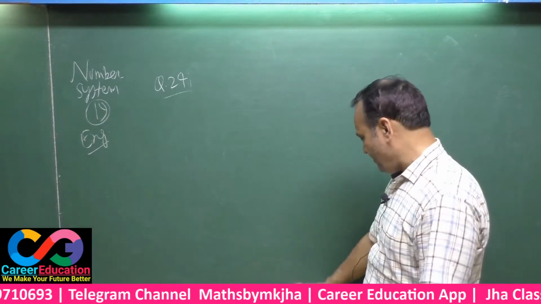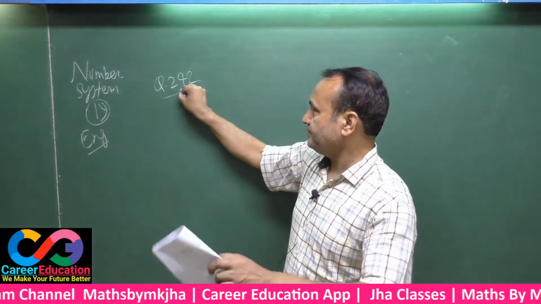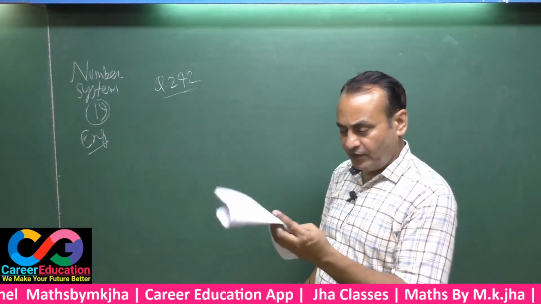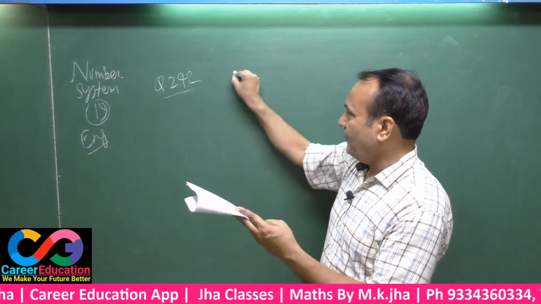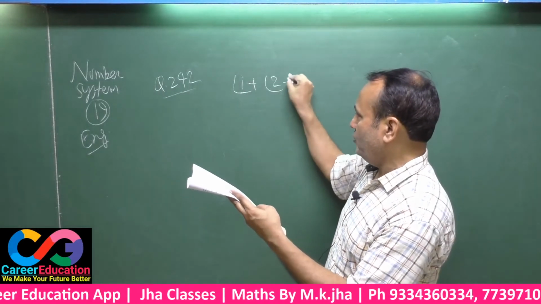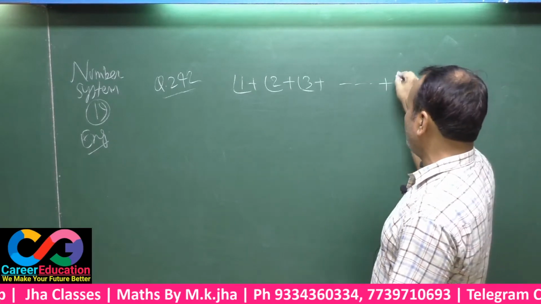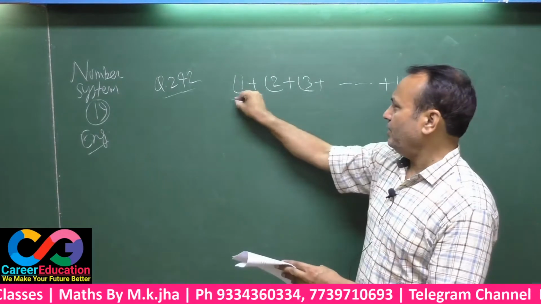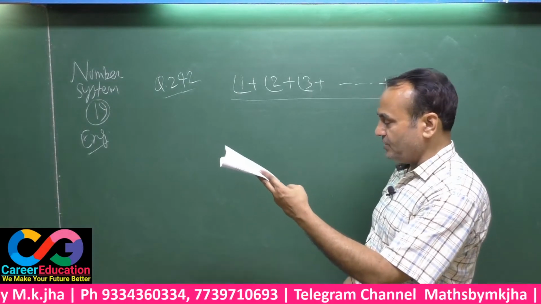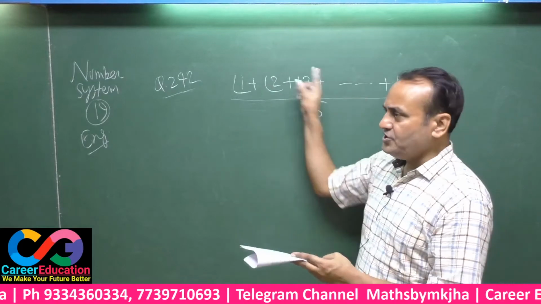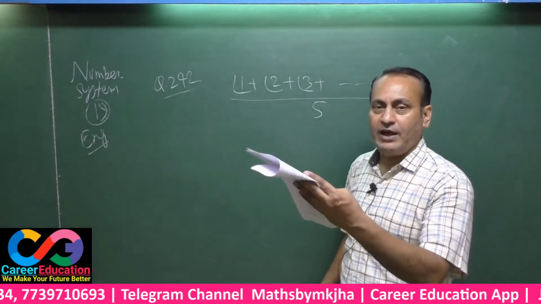Now question number 242. Here is factorial 1, factorial 2, factorial 3 up to factorial 100, divided by 5, and what will be the remainder? See here, if any result is divided by 5, the remainder can't be 5.